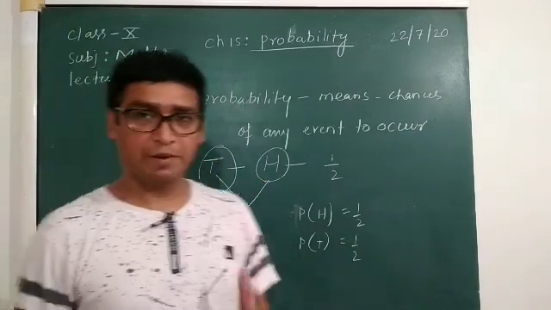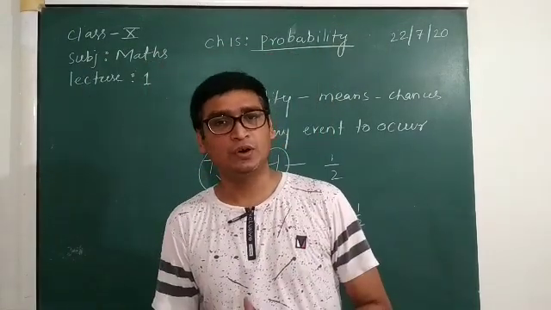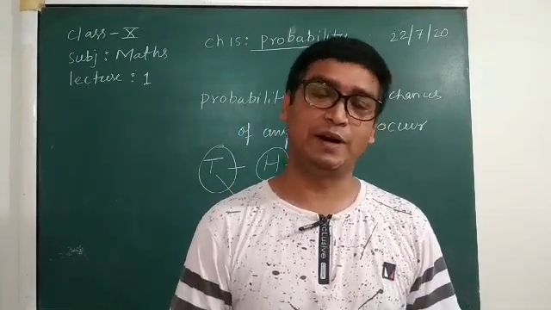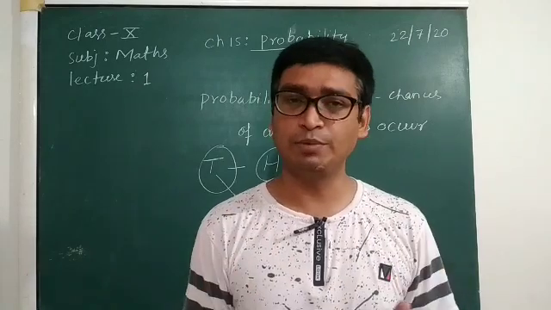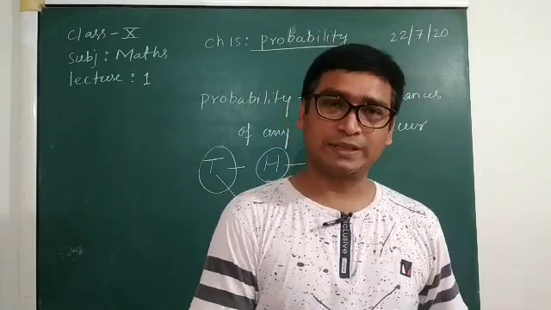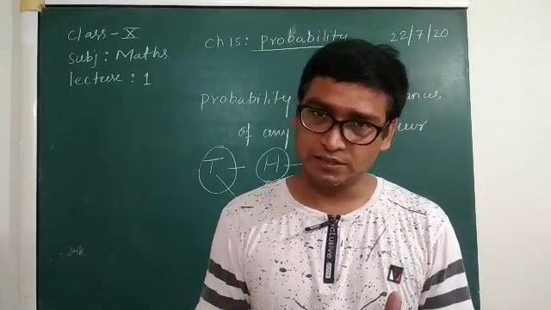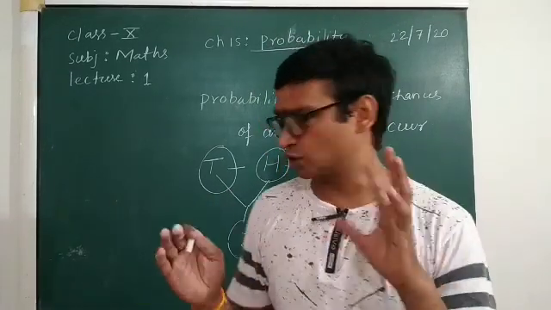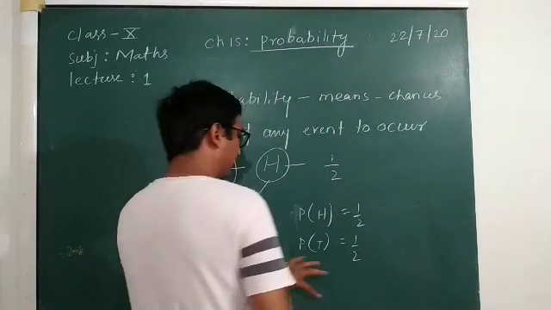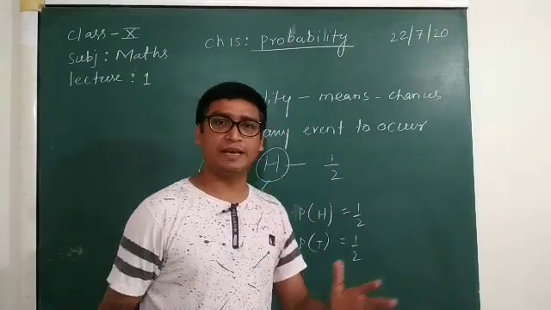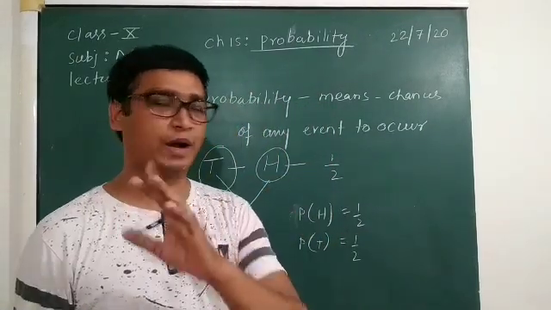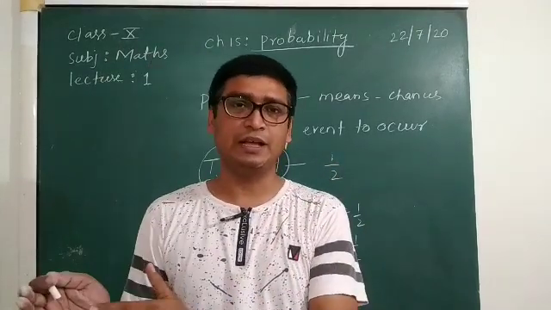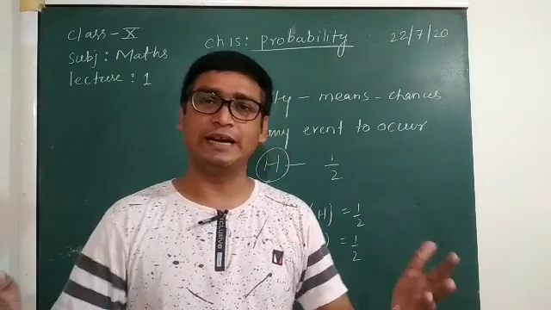And you remember that the probability of any event cannot be more than 1. It should be more than 0 but less than or equal to 1. So probability always comes out equal to 1 when you add the probability of getting something and the probability of not getting something.